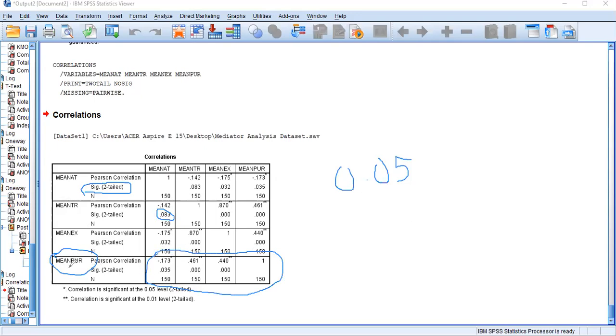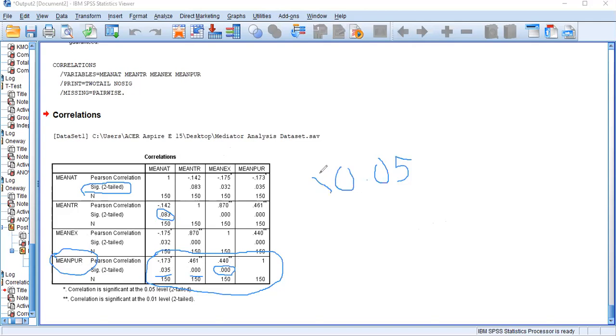The last row represents your dependent variable with the other 3 independent variables, right? Then look at the Sig values in here: less than 0.05.